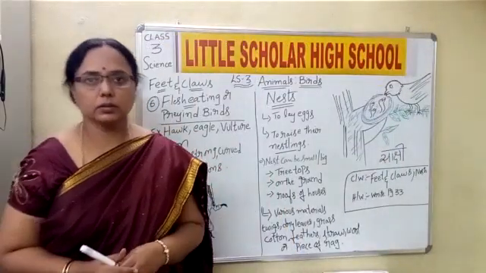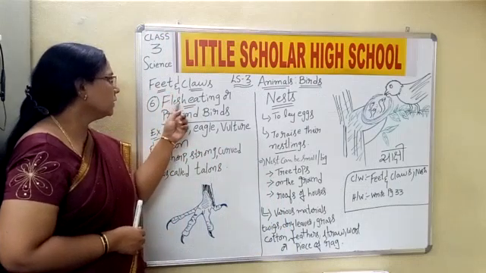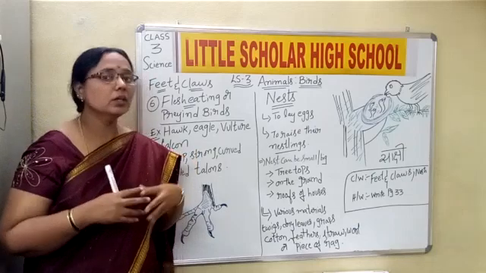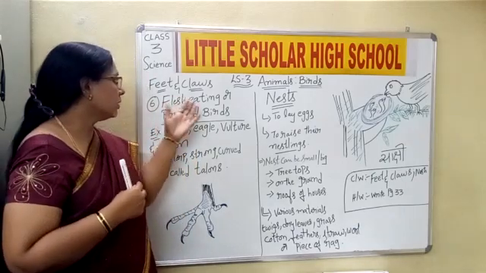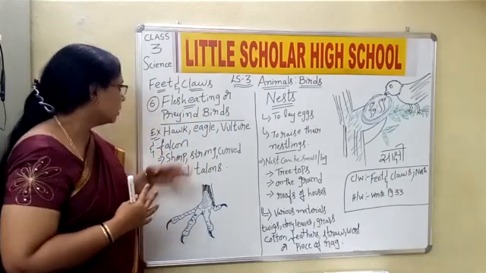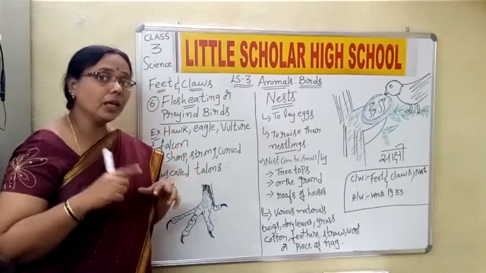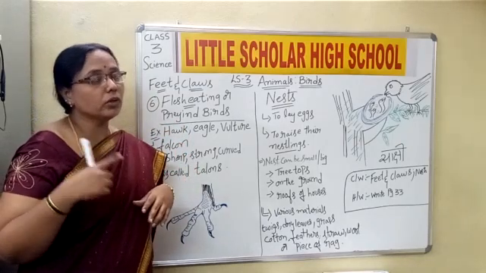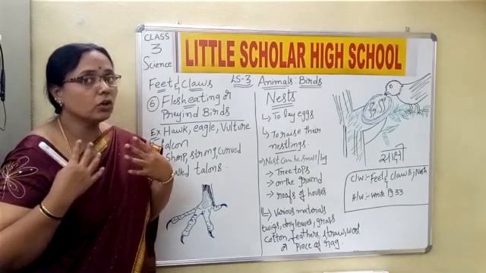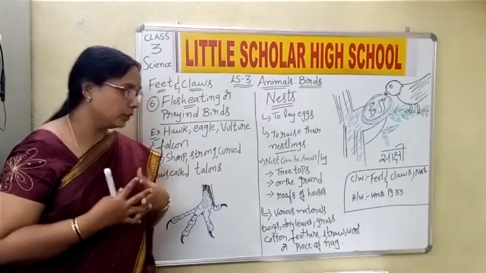So now we shall talk about one more type of feet and claws, that is of flesh eating or preying birds, and how their claws are. See children, here prey means food. Pray is what we offer to God, but prey is the food. Okay.